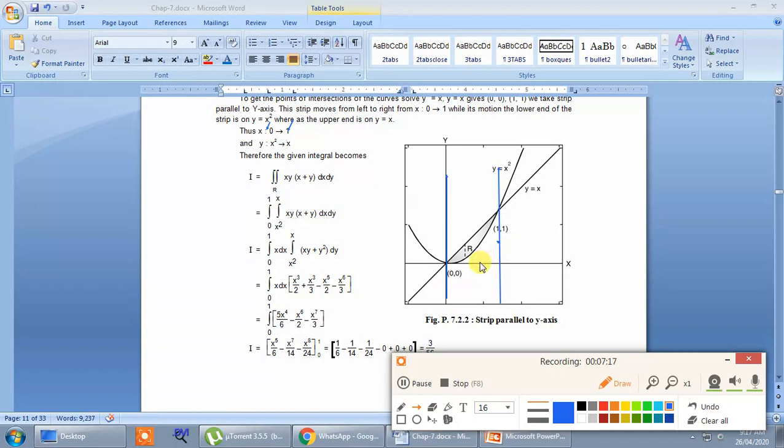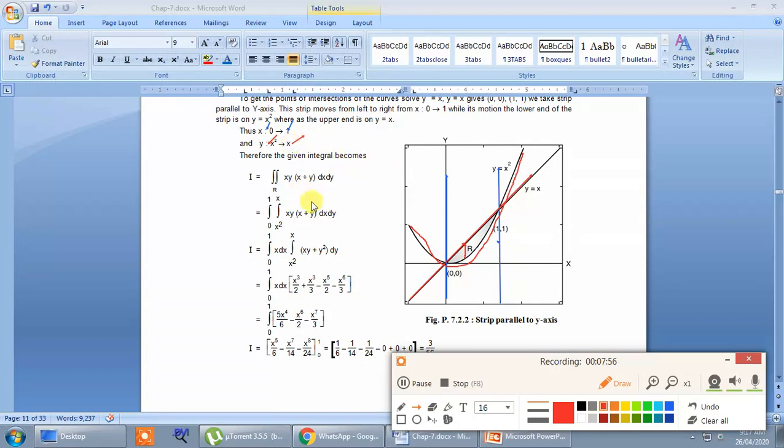Now if you want to find the inner integration limit, for that you see where the ends of the strip are. You will observe that the ends of the strip are on your lower curve, which is the parabola, and the upper curve, which is the straight line. So this is your strip. The lower end is on the parabola, the upper end is on the line, and that's why your limit for y will be: lower limit is y equal to x square, and upper limit is y equal to x.